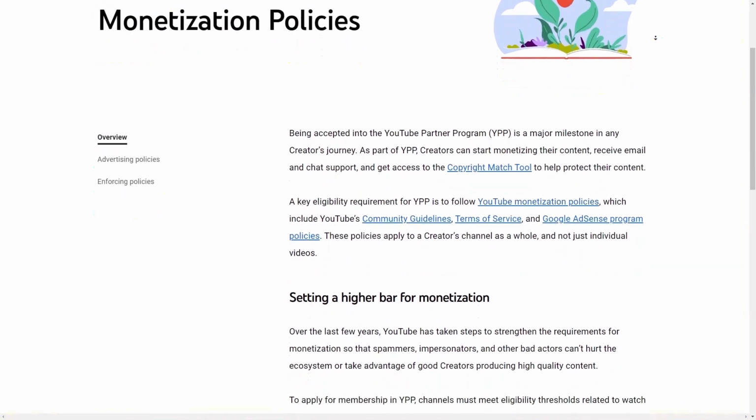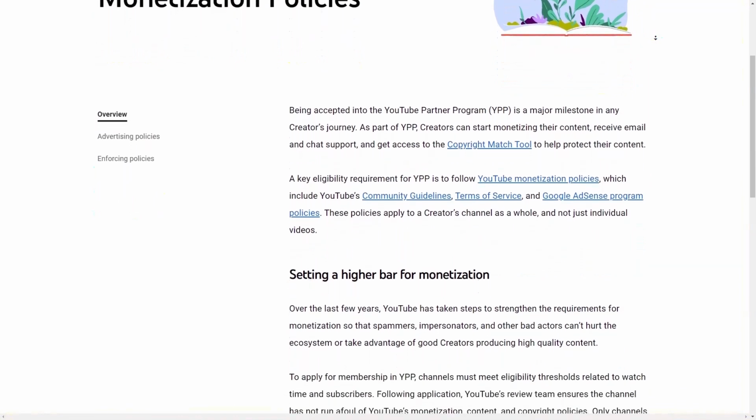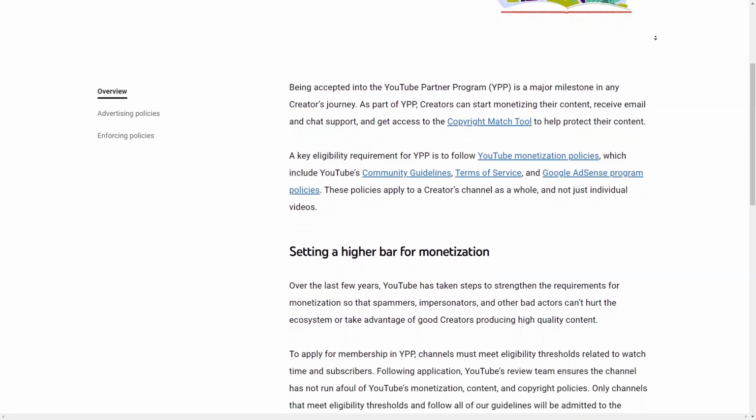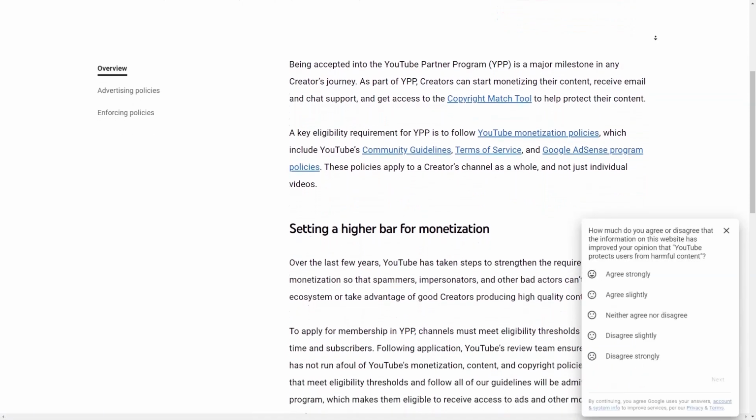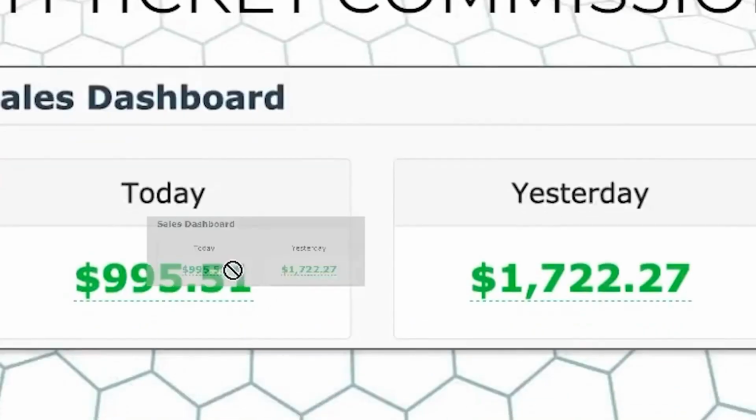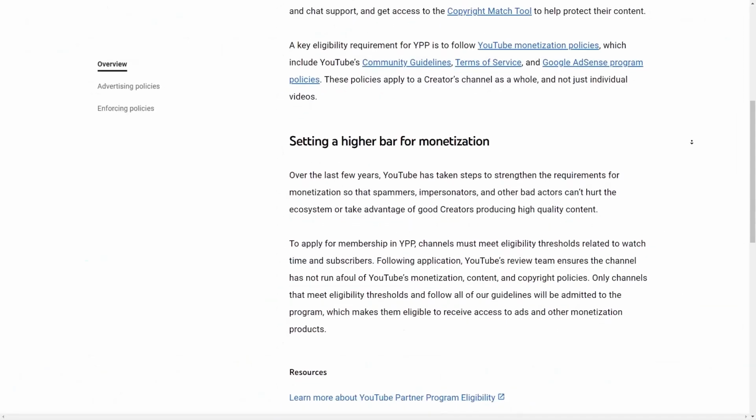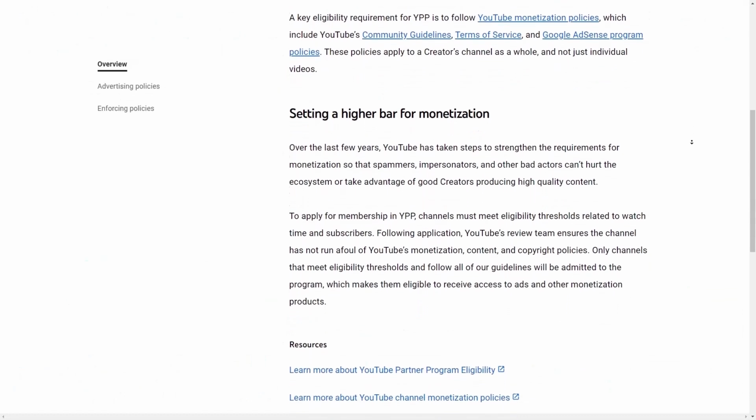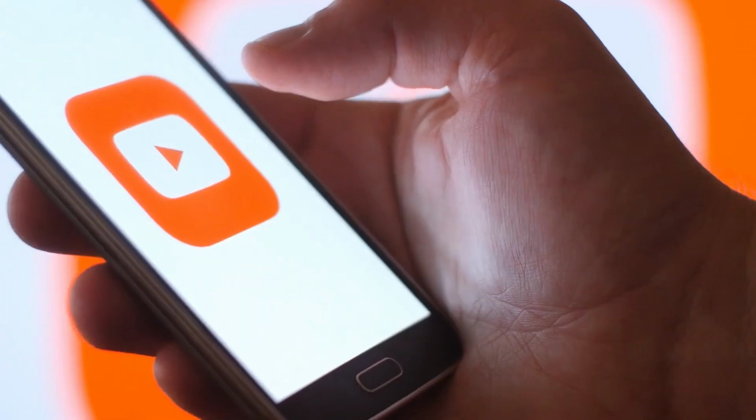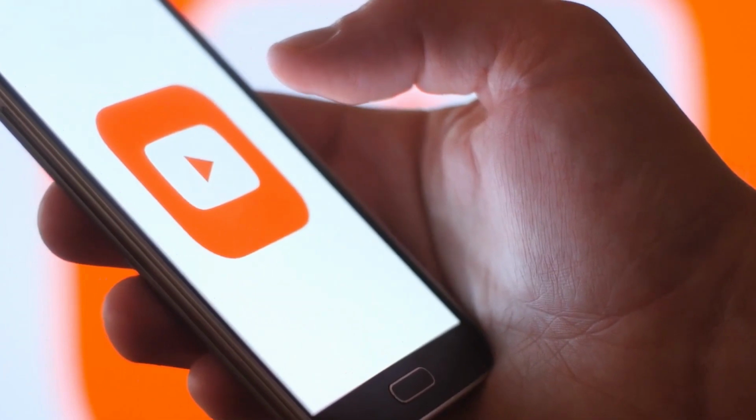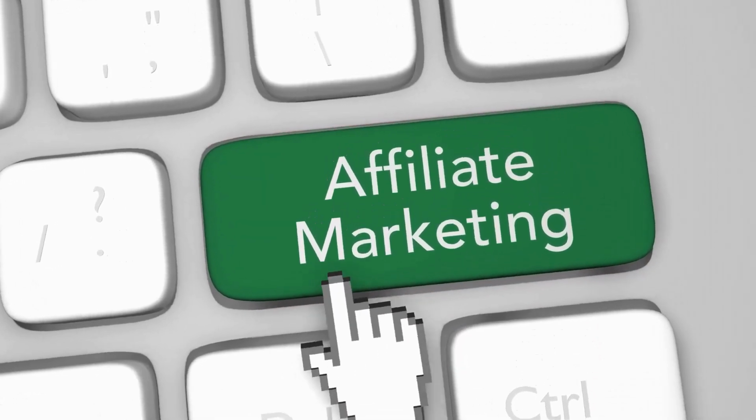Of course, the amount you earn per view can vary, but on average, creators earn about 1 cent to 3 cents per view. So if you have a video that gets 10,000 views, you could earn around $100 to $300 in ad revenue. To be eligible for monetization, you need to meet certain requirements such as having at least 1,000 subscribers and 4,000 watch hours in the past 12 months. Once you meet these requirements, you can apply for the YouTube Partner Program and start monetizing your videos.